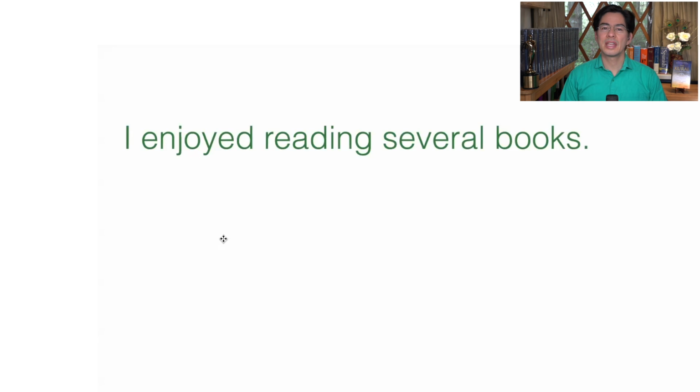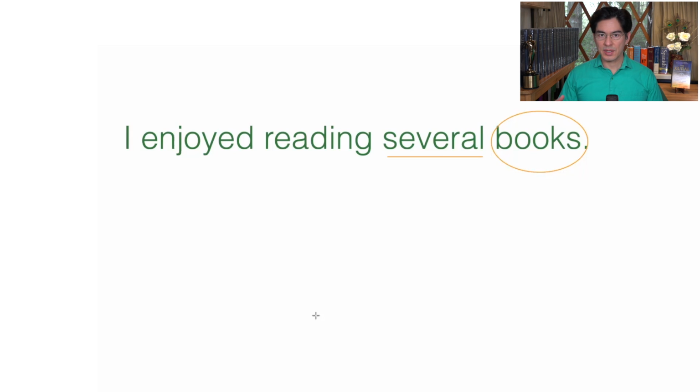Okay, you should now be able to see our first example, which is simply, I enjoyed reading several books. In this case, we have the word several coming in front of a noun. So here's our word several, and it's coming in front of the noun books.